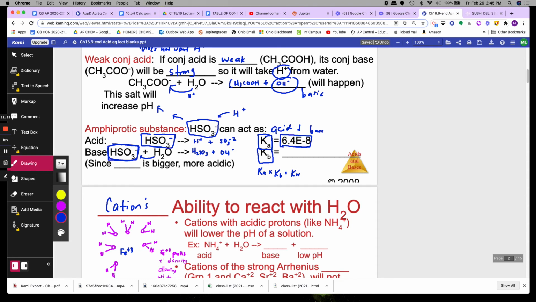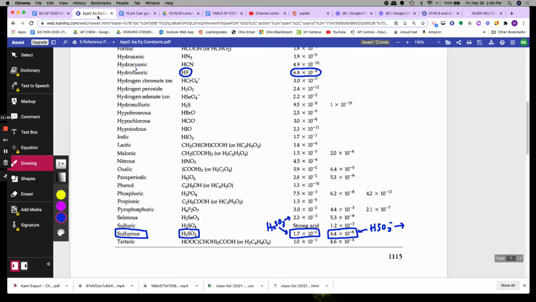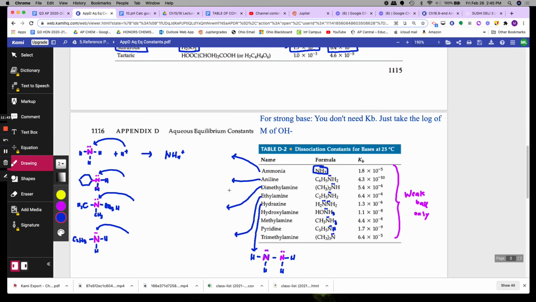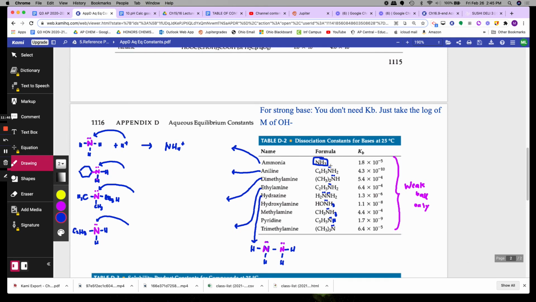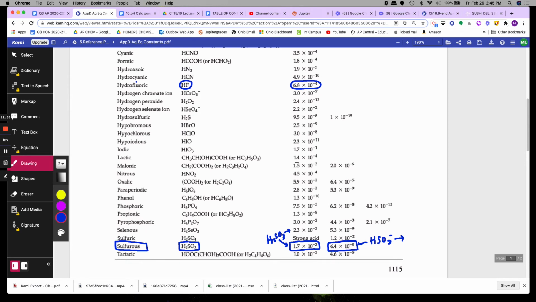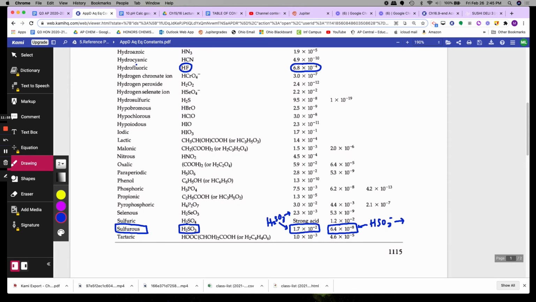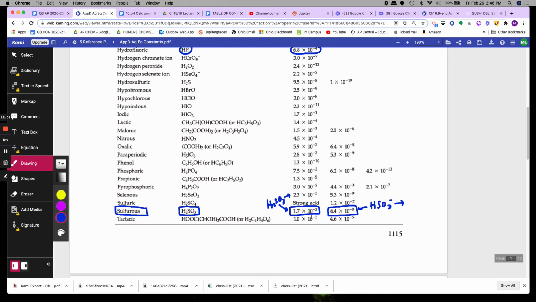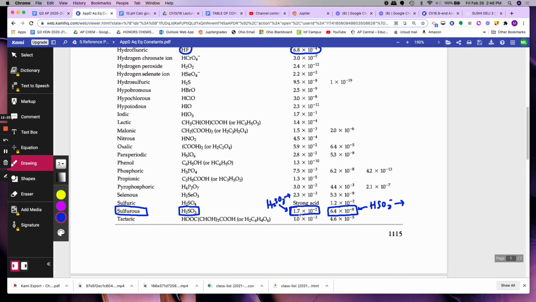Because HSO3 minus can be an acid and a base, it will have a Ka and a Kb. To find the Kb, you have to look it up in the chart, but these are all Kas. The Kb chart is very small, and they all have ammonia or nitrogen in them, so it's not in there. The reason this is a small chart is because you can get the Kb from the Ka using Kw. So are you going to use the first one, Ka1, to get the Kb, or Ka2? That's very tricky.